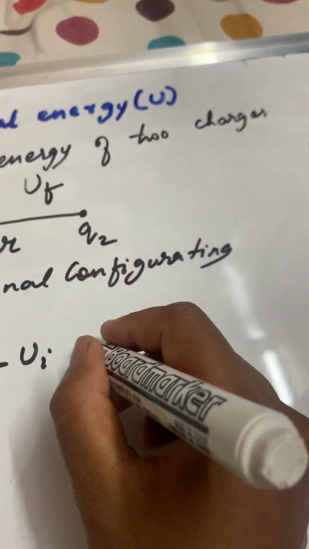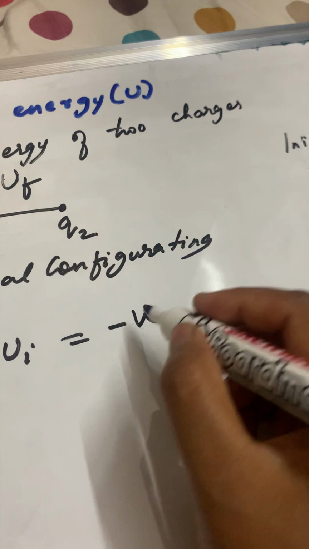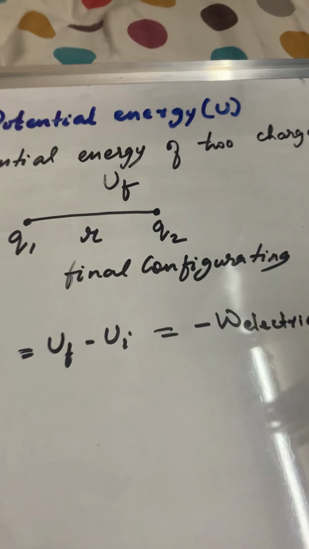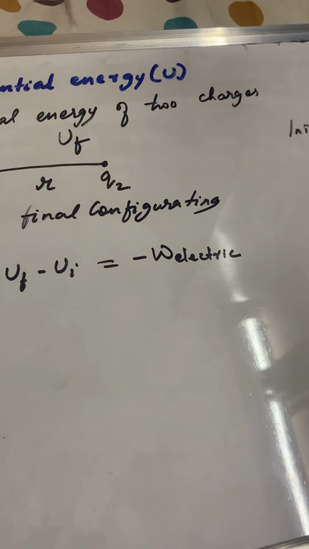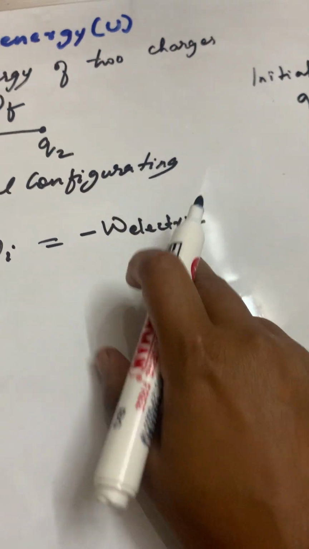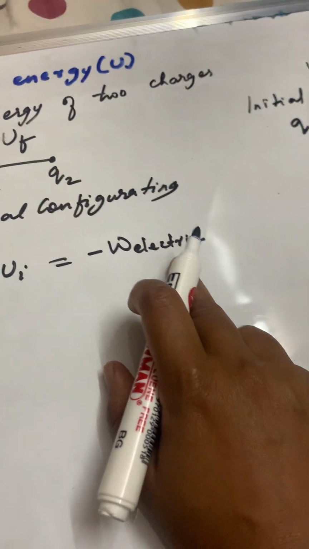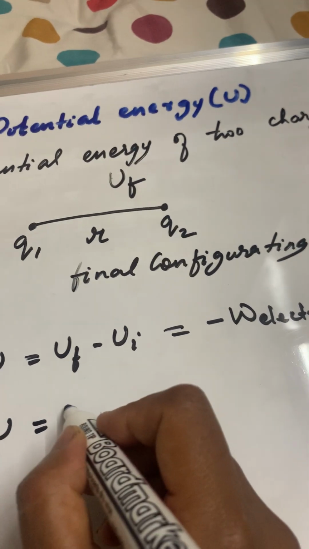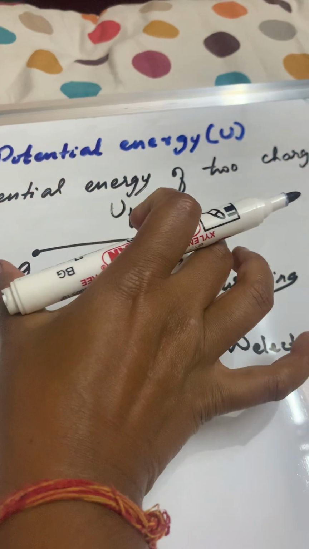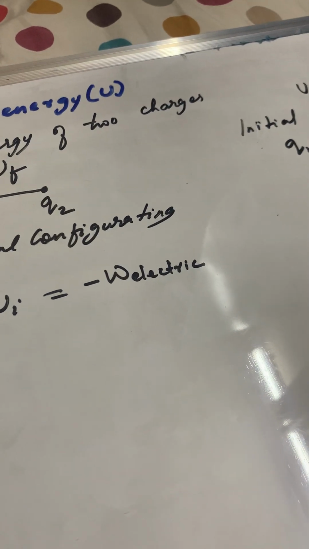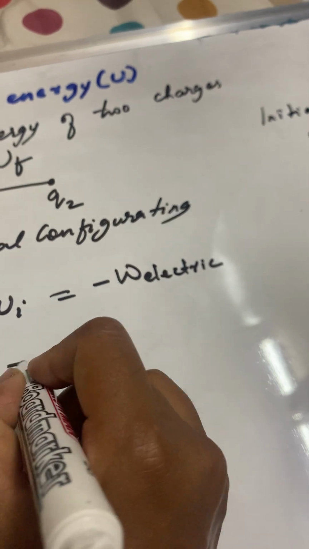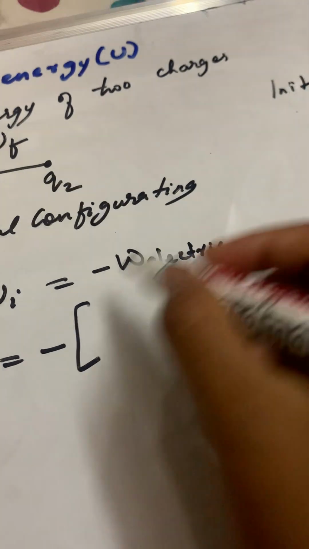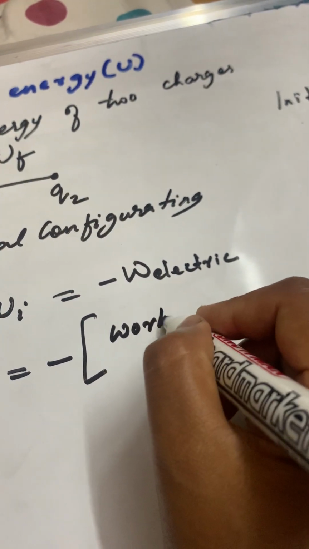And this is equal to what? Minus the work done by which force? The electric force, the electrostatic force. So ultimately delta U is the potential energy of this system. Now this work done is what? Work done